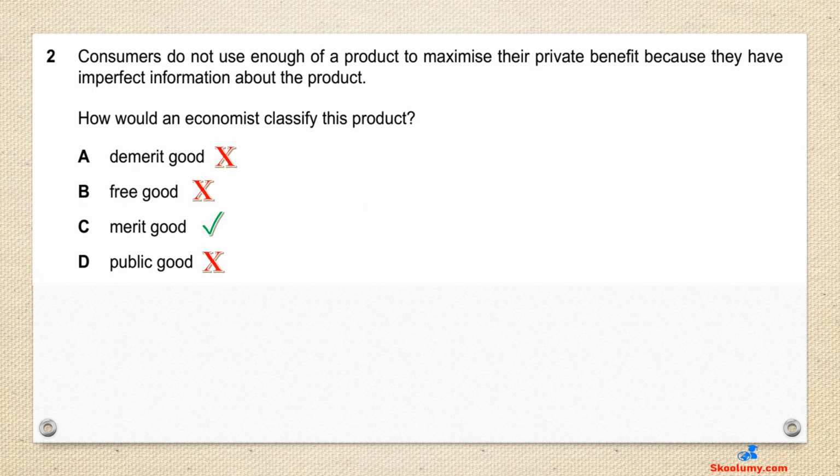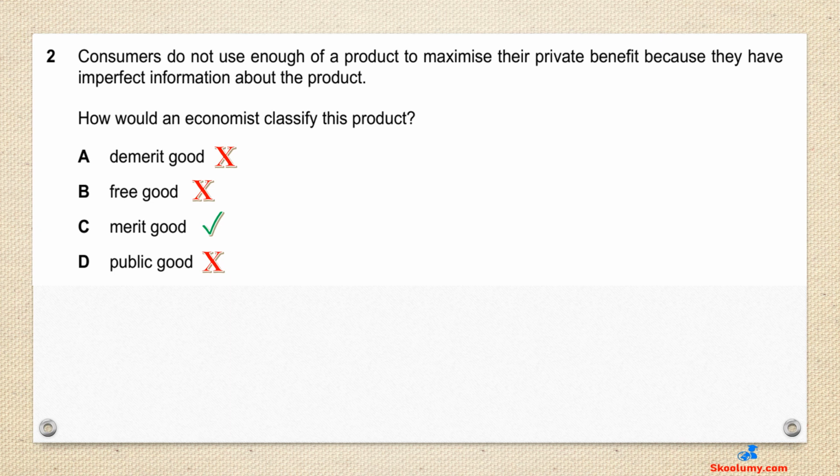Question 2. Consumers do not use enough of a product to maximise their private benefit because they have imperfect information about the product. How would an economist classify this product? C is the correct answer. A merit good is usually underconsumed because of inadequate information about all the benefits of consuming it. For example, healthcare and education.